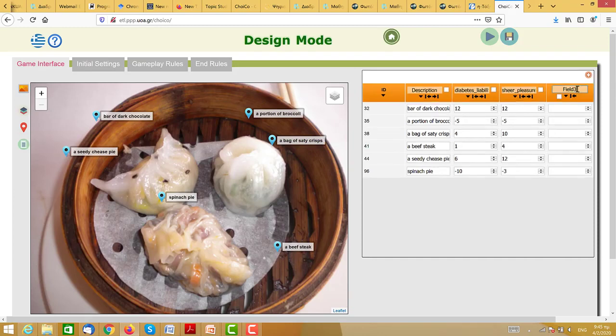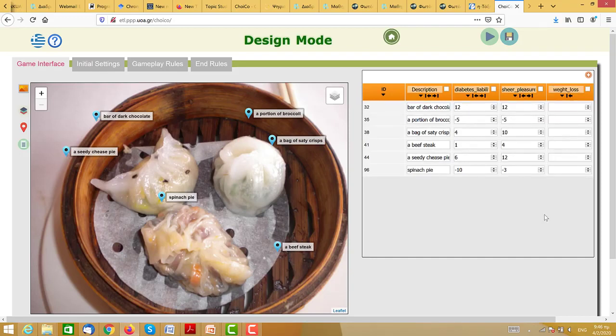Here's the value. I can give it a name. For instance, for diet, what kind of things do we care about? Weight loss, for example. So how much weight would I lose for a bar of chocolate? Well, I wouldn't actually lose weight. So here I can say minus 10.